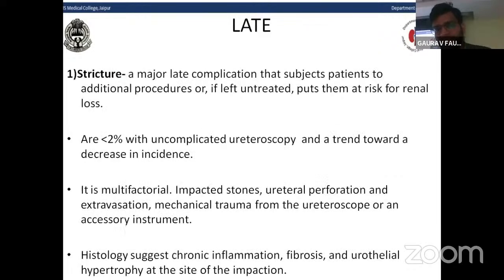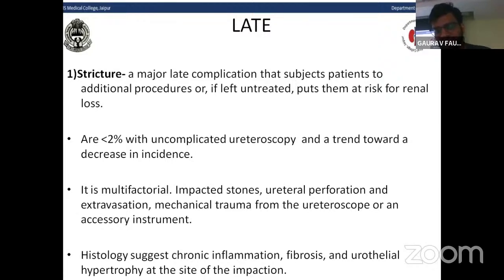Come to late complications. The commonest and major complication is the stricture, which is a major late complication that subjects the patient to additional procedures, or if left untreated, puts them at risk for renal loss. The incidence is less than 2% with uncomplicated ureteroscopy, with a trend toward decrease in the incidence with the advent of newer devices. The causes of stricture formation are multifactorial, like impacted stone, ureteral perforation, extravasation, mechanical trauma from the ureteroscope, or use of many accessory instruments.